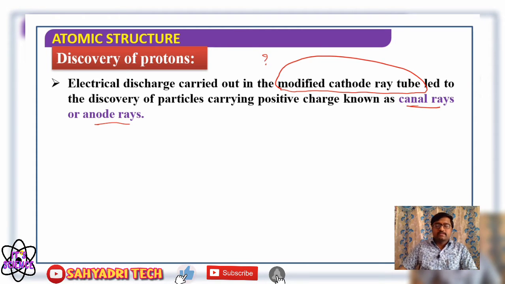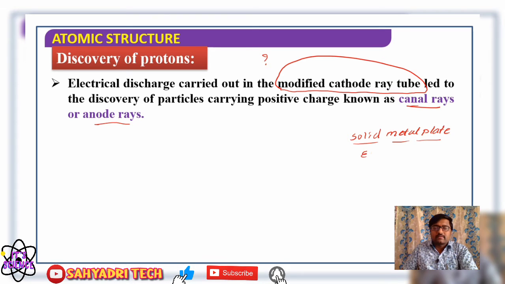Earlier, in the discovery of the electron, solid metal plates were used as electrodes.